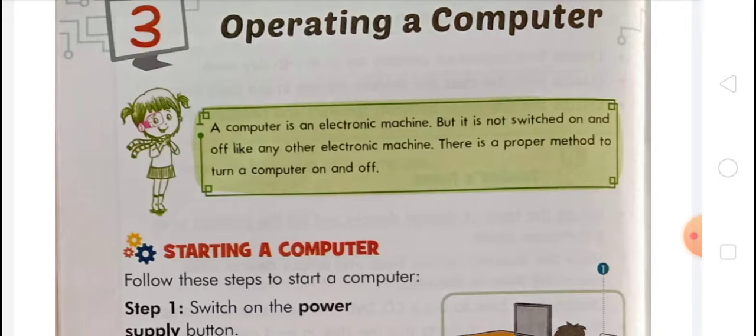Other electronic machines you switch on and switch off with a button, but a computer is not switched on and off like that. There is a proper method to turn a computer on and off.